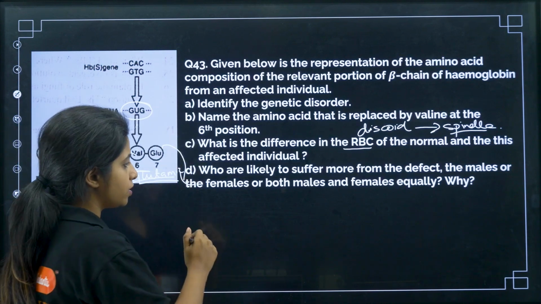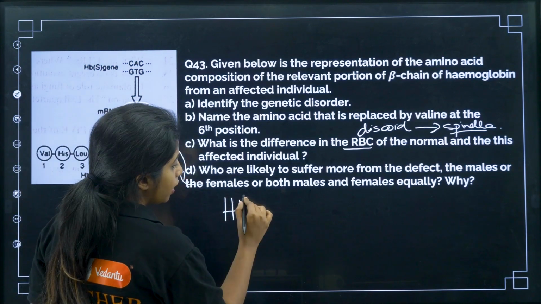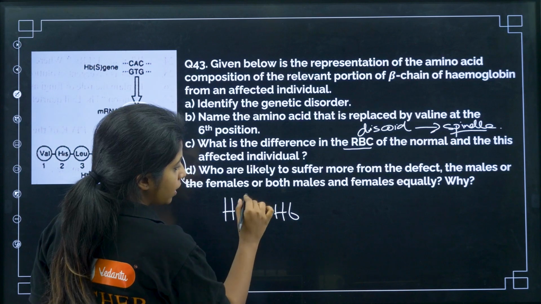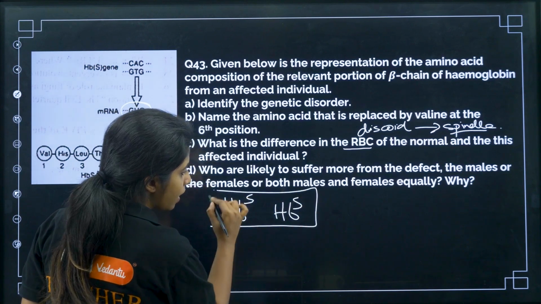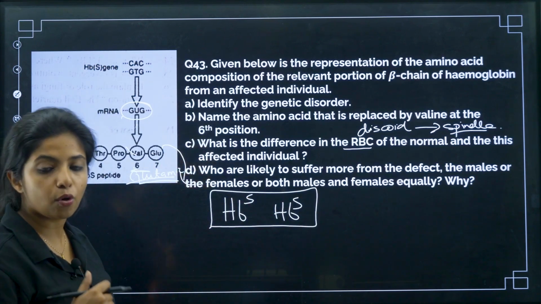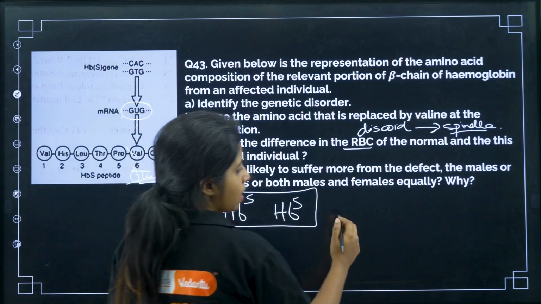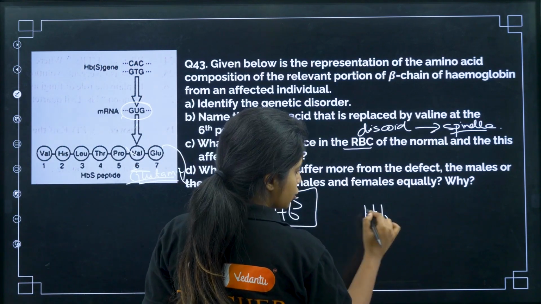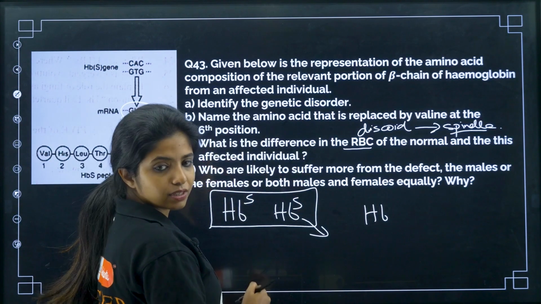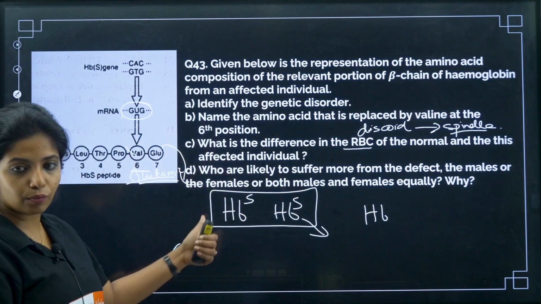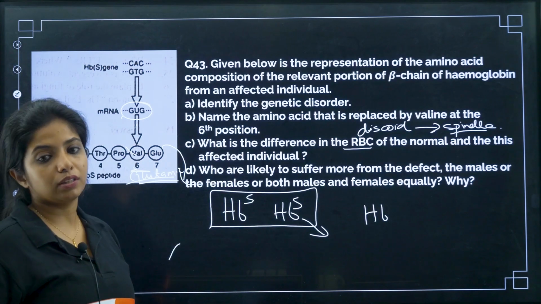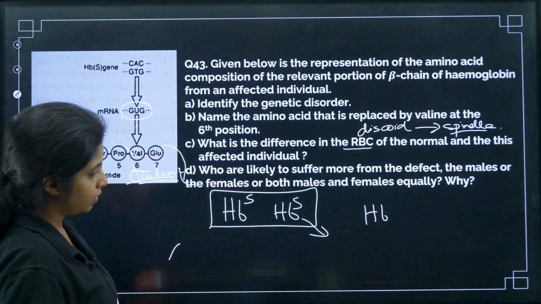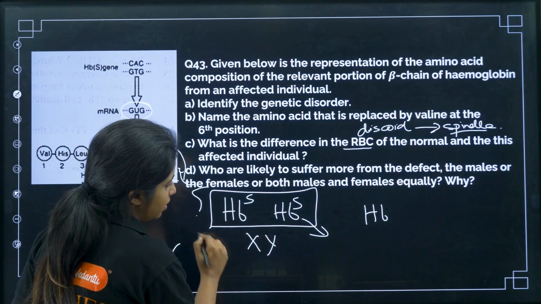Okay, this is an autosomal recessive disorder. For example, if there are 2 alleles, my dear children, and both of them are affected, that's when you have the disease. It can happen in both males and females. If the male has this condition, you say the male has sickle cell anemia. If the female has both the sickle alleles like this, you call that female has sickle cell anemia. So suppose these 2 genes are there.